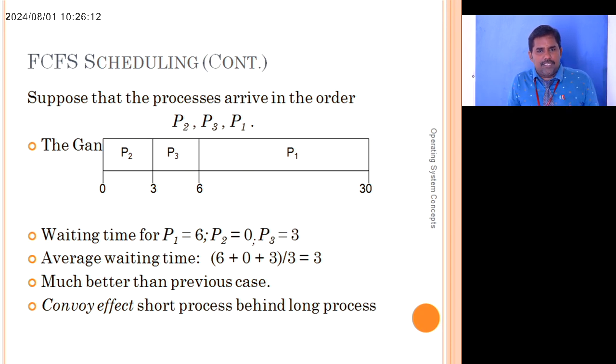So what we learn in FCFS is that if the job that comes first has a shorter time, it is better for the average waiting time.